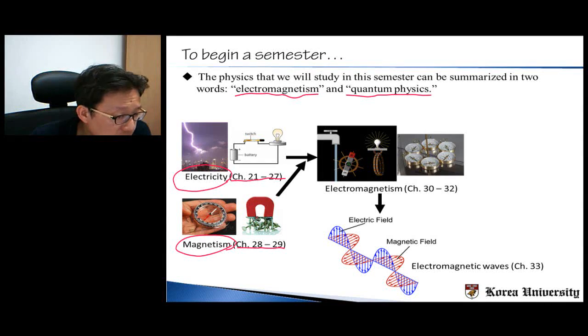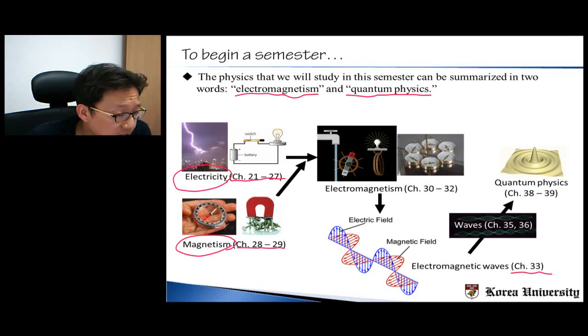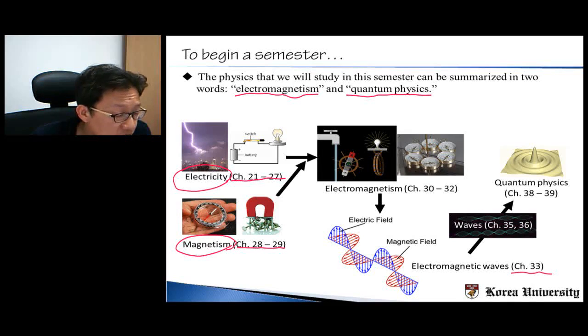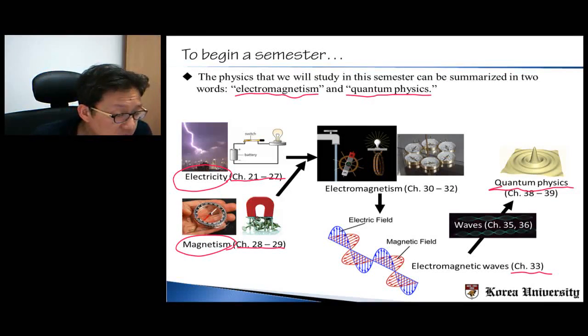And this short chapter 33 is very important because these electromagnetic waves are in fact light that we encounter every day. And then we will study a little bit more detail of wave phenomena, which we already studied in the spring semester. Please remember that we studied waves in the spring semester, especially in terms of sound waves. But here we will study waves in terms of light or electromagnetic waves, and this will eventually lead us to the study of quantum physics, which is the physics of a very small scale, such as electrons or atoms.